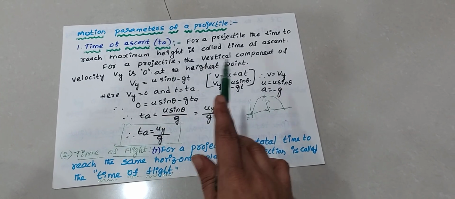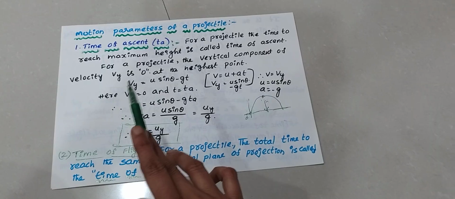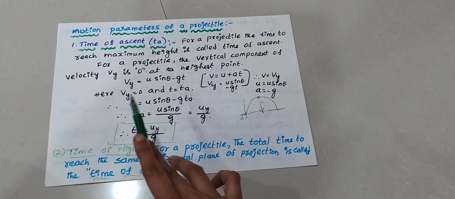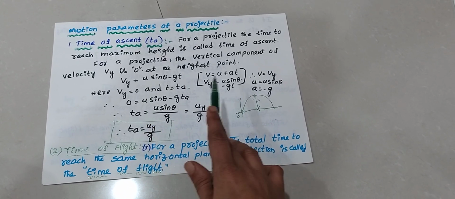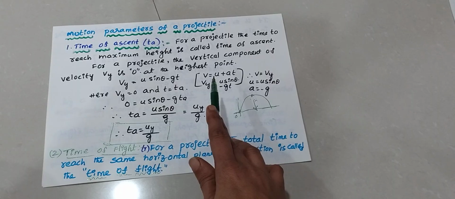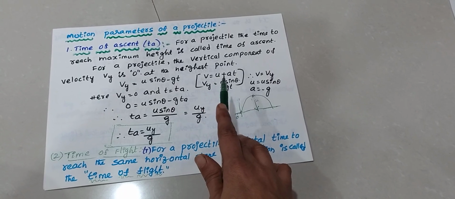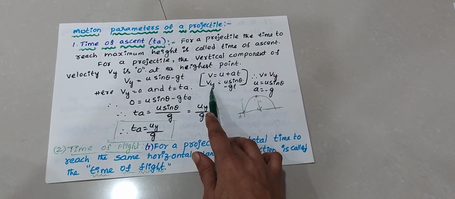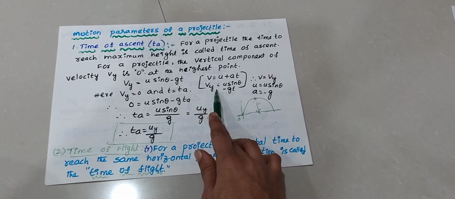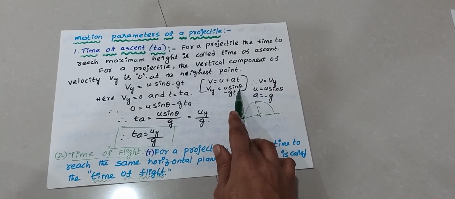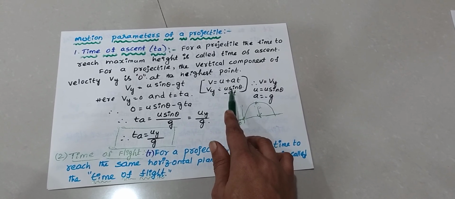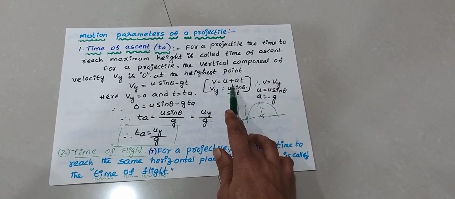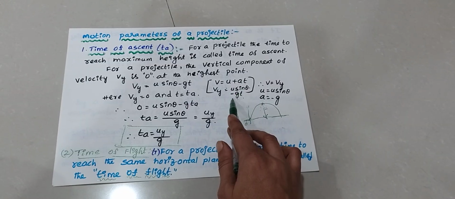For a projectile the vertical component of velocity Vy is 0. In this case Vy is 0 at the highest point. What is the formula here? This is also one kinematic relation: v is equal to u plus at. Vy is equal to, why? Because along the y axis u means u sin theta. Along the y axis the y component is u sin theta minus gt. Minus gt, because the body goes up to some height, the acceleration is negative, so a is equal to minus g.